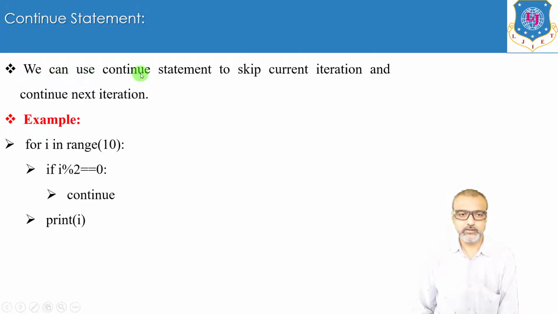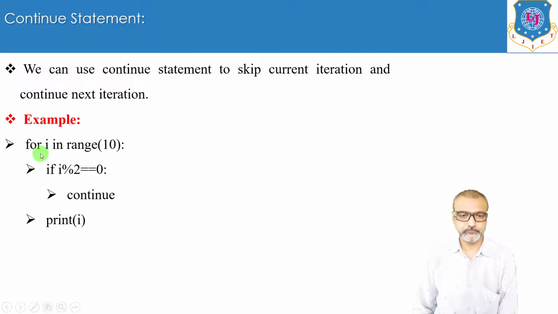We can use the continue statement to skip the current iteration and continue with the next iteration. I will make you understand this continue statement with the help of an example. Again, I am taking a for loop: for i in range(10). What will range(10) do? It will give you numbers from 0 to 9, and with the help of this for loop, you can print those numbers. Just forget about this if part. If you write print(i) directly, it will give you the output from 0 to 9.